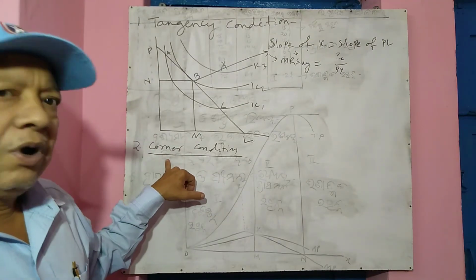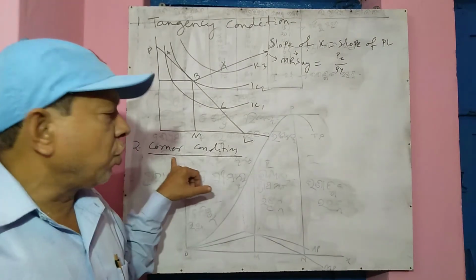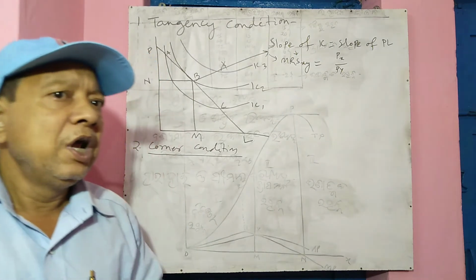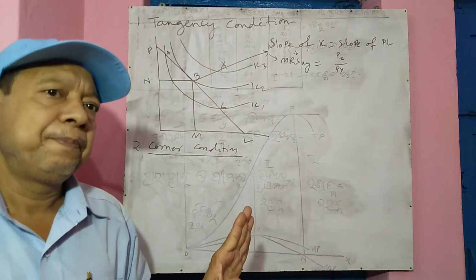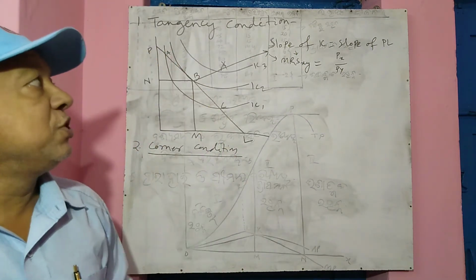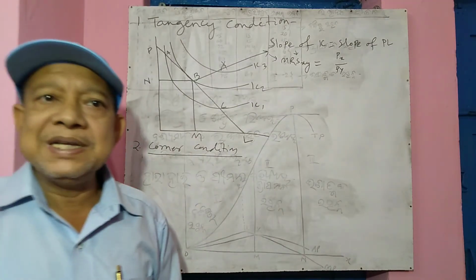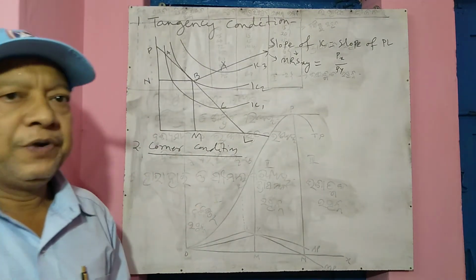But under the corner solution or corner condition, it doesn't depend upon the price ratio of the two goods, or the slope of the price line, or the slope of the indifference curves.